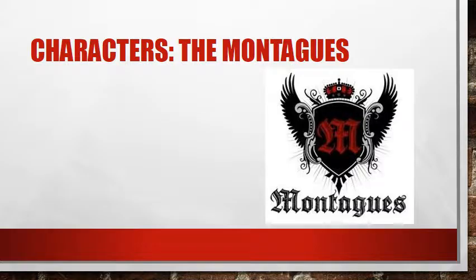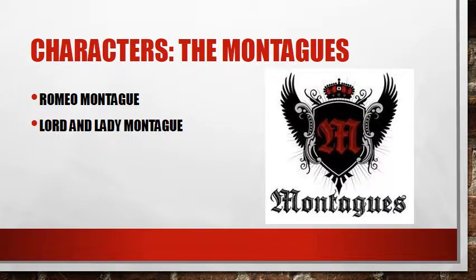The first one we have is obviously Romeo Montague. He's a very young, very vibrant young man. He is about 17 years old. He is our main squeeze. Then we have Lord and Lady Montague, and those are Romeo's parents. Notice they have the same titles of Lord and Lady, so they are also equally powerful.